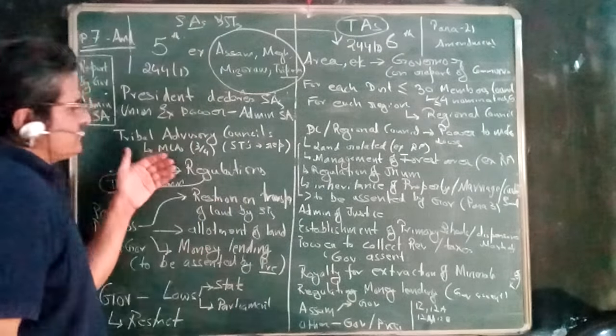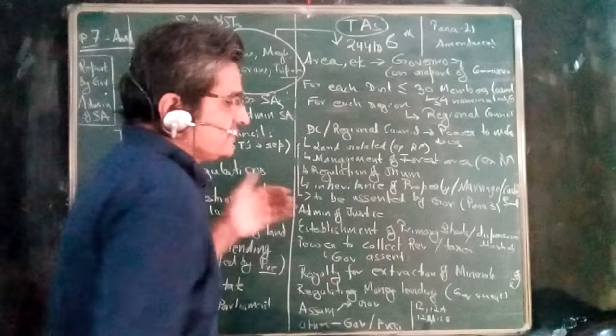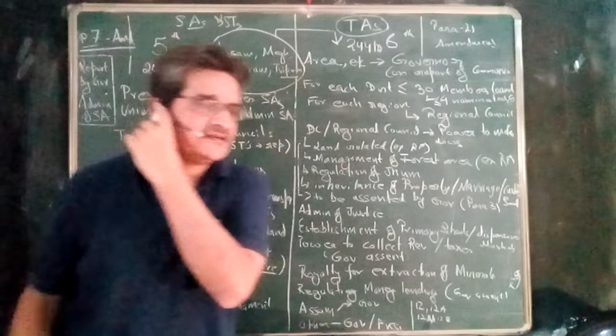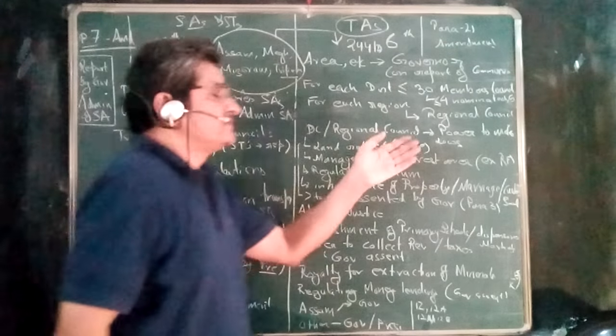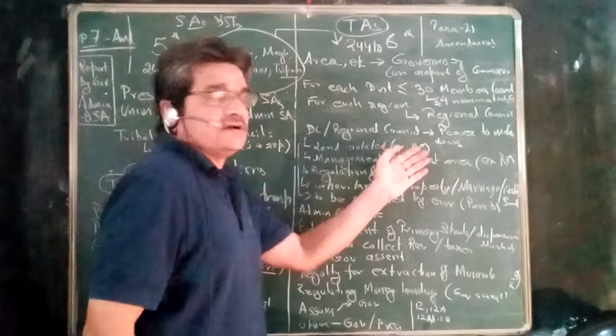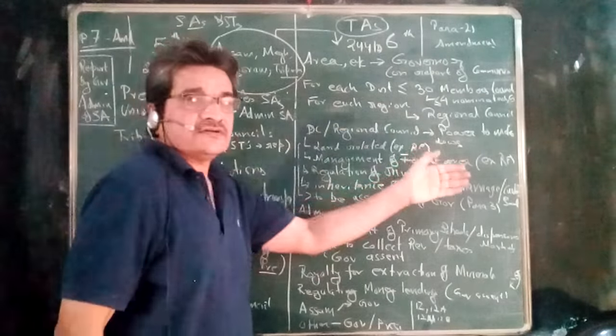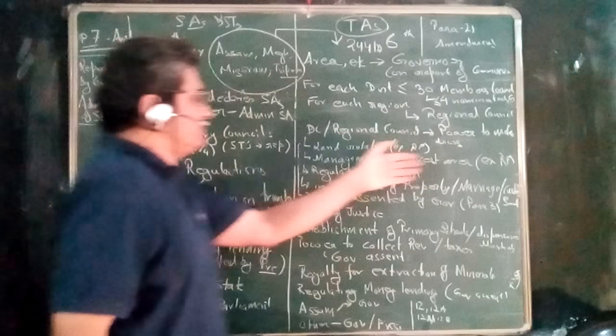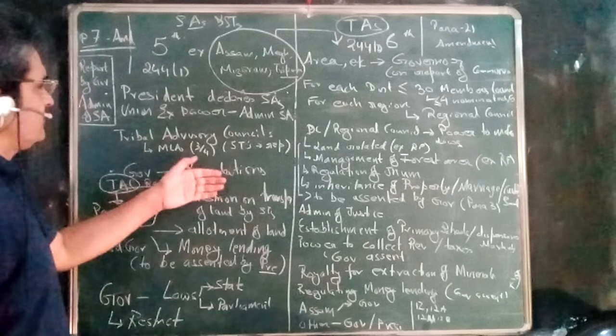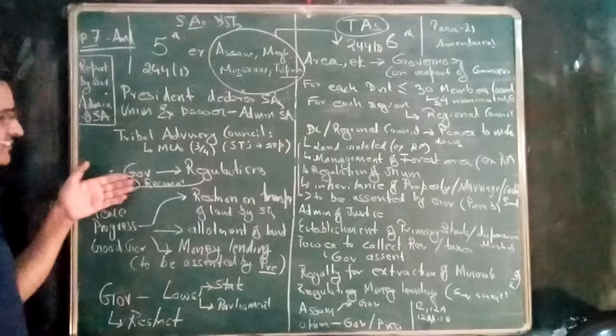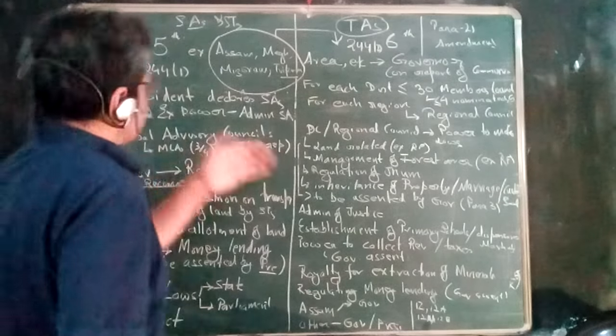So here it is the role of the governor as far as the making of regulations is concerned, and there it is the district council which makes the laws. There are certain subjects assigned to the district council on which laws can be made, which is not the case for the fifth schedule. Laws are not made there. It is only regulations.